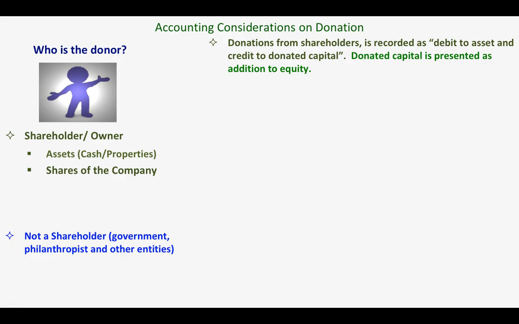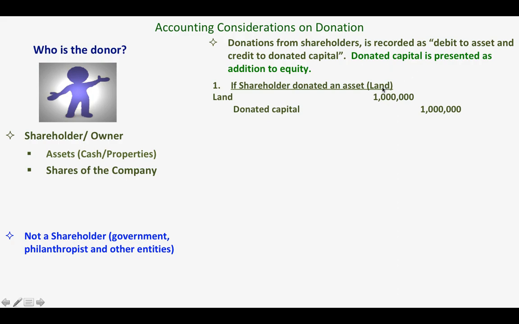Okay? So class, if a shareholder donated an asset, for example, in this situation, land, our entry will be debit land, 1 million, and credit donated capital, 1 million. The land, of course, should be based on the fair market value, okay?